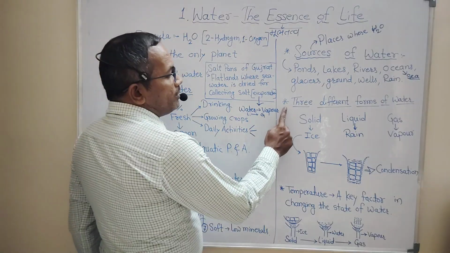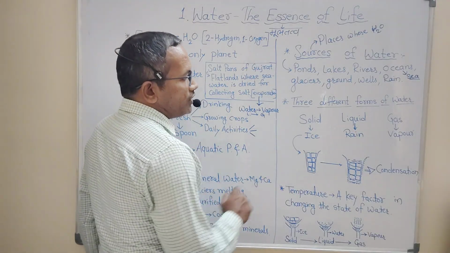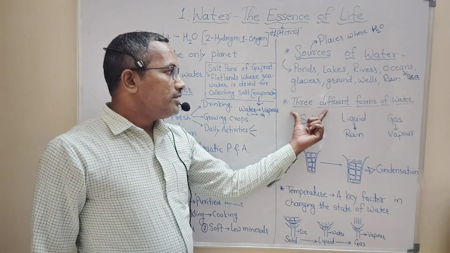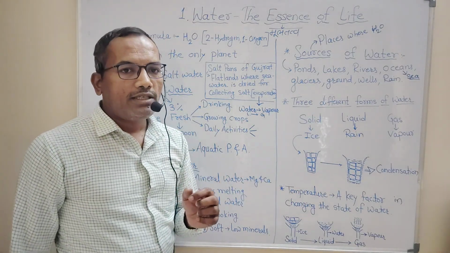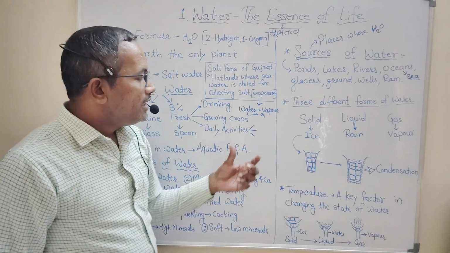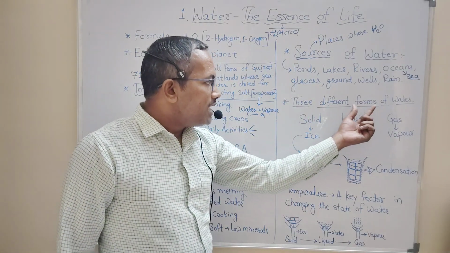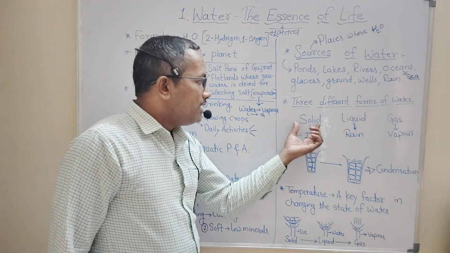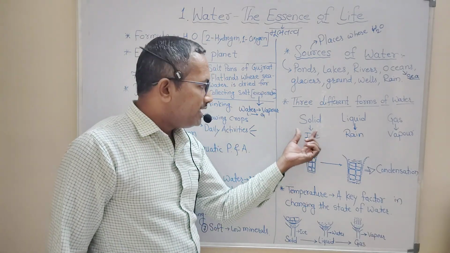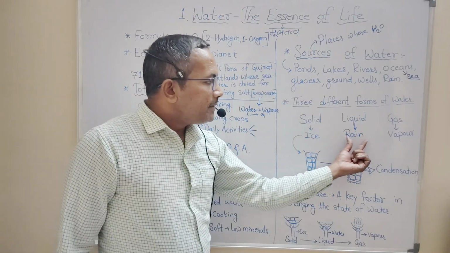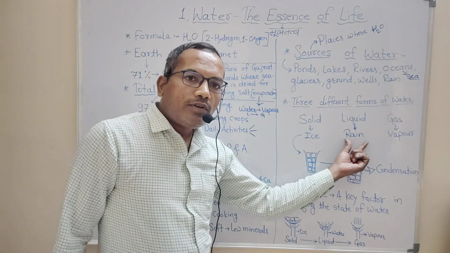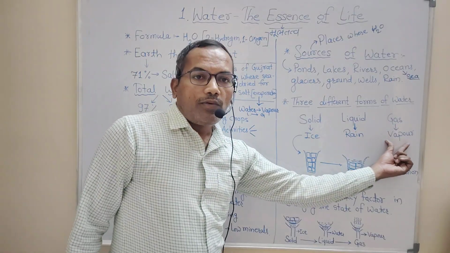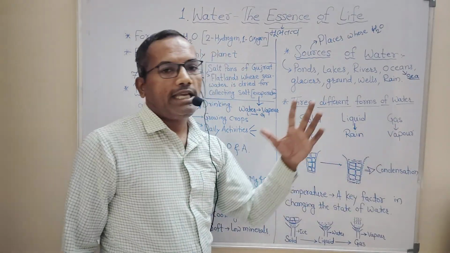Now one important point in your textbook is the three different forms of water. Forms means state, types, kinds. Water is available in three forms. It can be present in ice form, which we call a solid. It can be present in rain form, which we call a liquid. It can also be present in vapor form, which we call a gas.